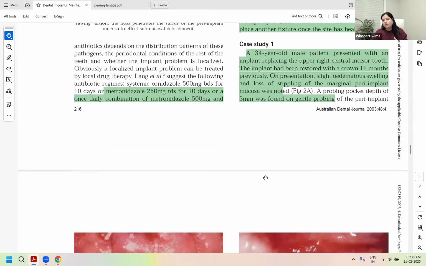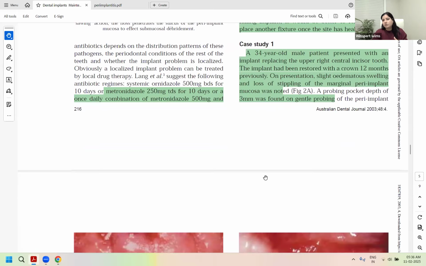See, this would be treated by specialist only. 6 mm probing depth, debridement was needed, and systemic antibiotics were required. This would be done by specialist. In the examination, the question may ask you, what is the treatment? You must know the treatment.